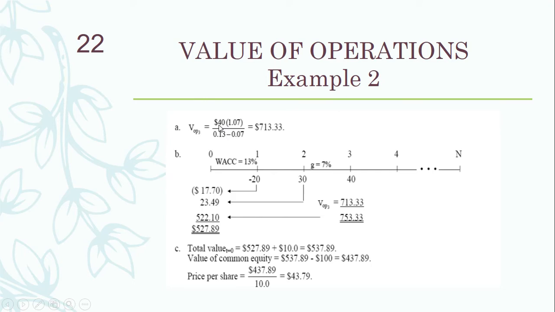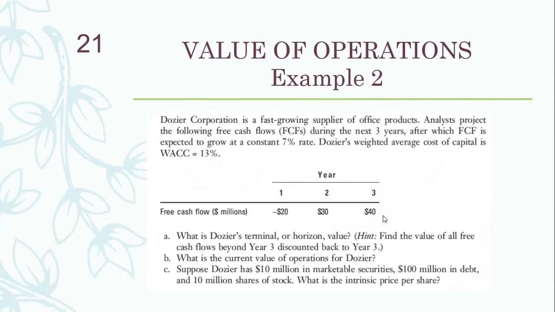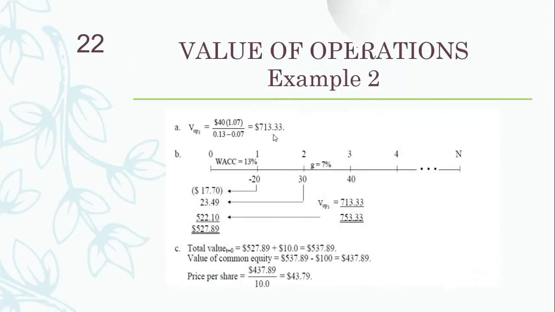If you go back to the question, you can see that the $40 million in the third year is the free cash flow we took. So this 40 million is the free cash flow at the end of year 3, and then 1 plus G, where the growth rate is 7%, so 1.07, divided by WACC, 13%, minus G, 7%. Once we solve this, we get the terminal value of 713.33. This is the terminal value at the end of year 3.